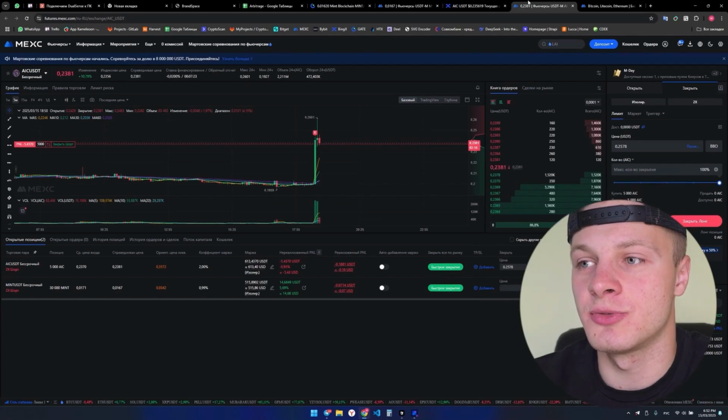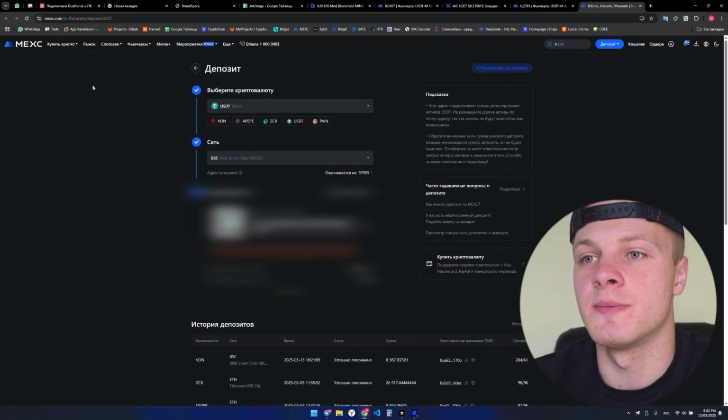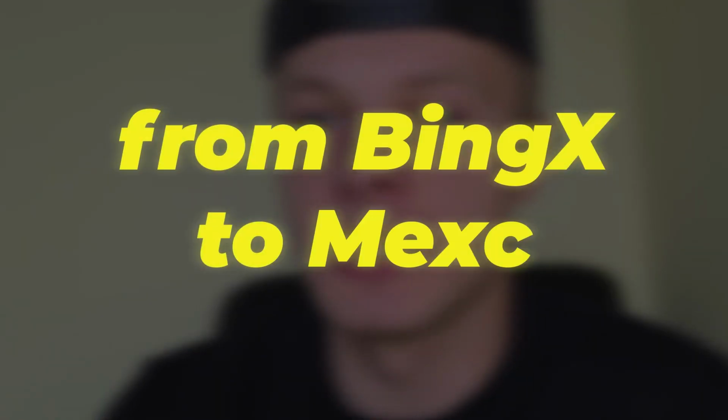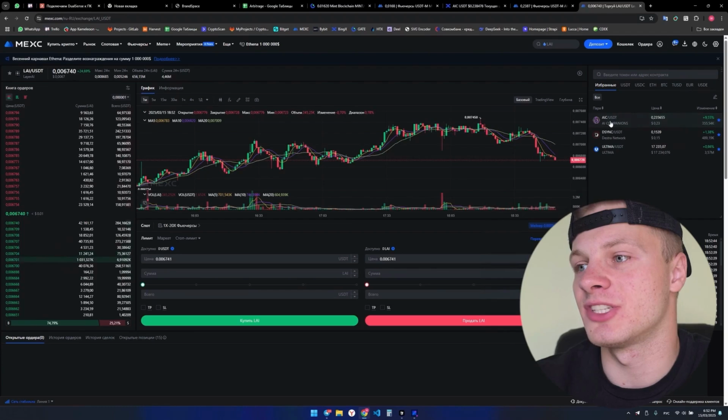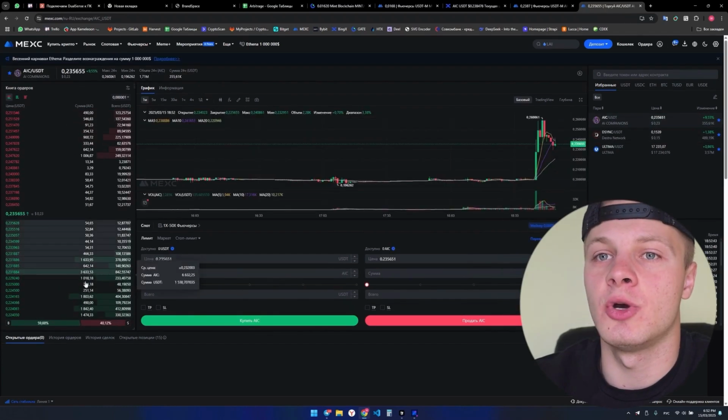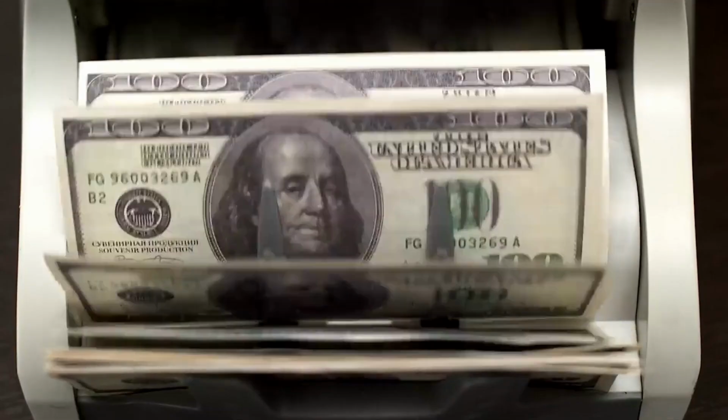And now I'm waiting for the spread to converge, for the tokens to align. Basically, I can already start transferring tokens from BingX to the MEXC exchange. Since the token is more expensive there, let's check now. We go to AIK and see that the token on MEXC is priced at 23.56 while we bought it at 21.38. There you go. That's why we have a spread which we can lock in by transferring between exchanges. Inter-exchange arbitrage, usually spot arbitrage. That is, you buy cheaper on one exchange, transfer to another, sell at a higher price, and pocket the spread.